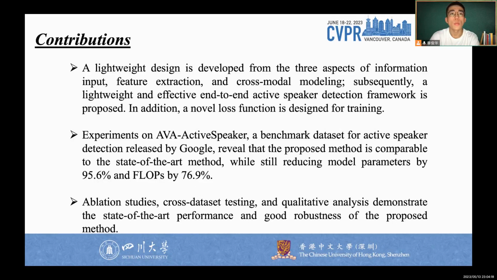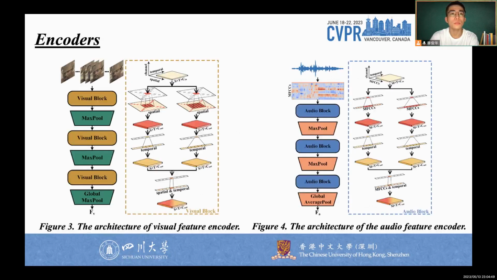2. Experiments on AVA active speaker, a benchmark dataset for active speaker detection released by Google, reveal that the proposed method is comparable to the state-of-the-art method, while still reducing model parameters by 95.6% and FLOPs by 76.9%. 3. Ablation studies, cross-dataset testing, and qualitative analysis demonstrate the state-of-the-art performance and good robustness of the proposed method.